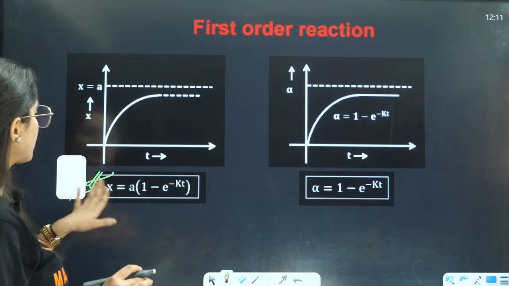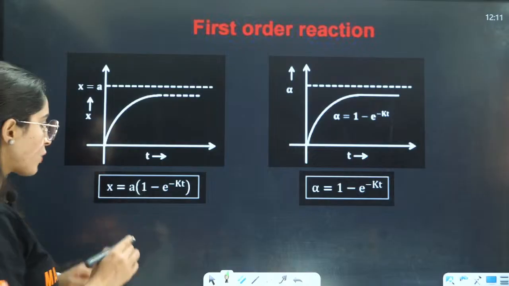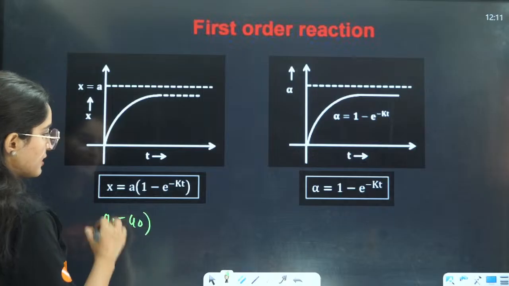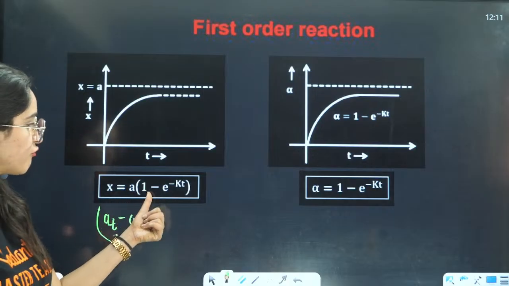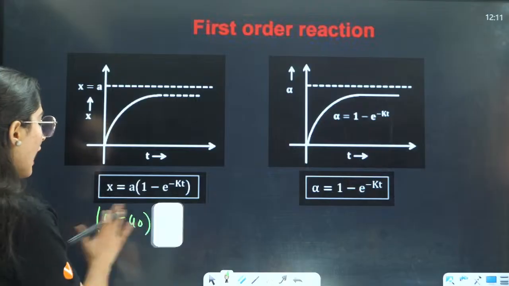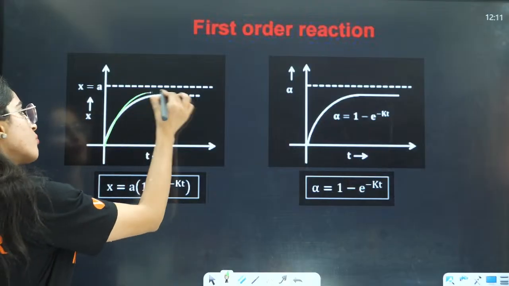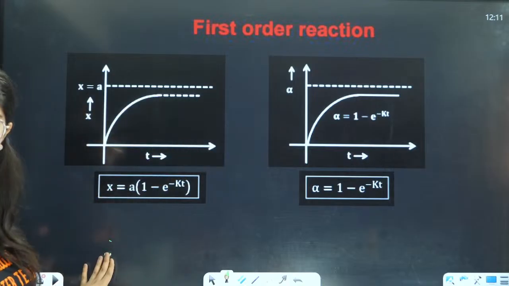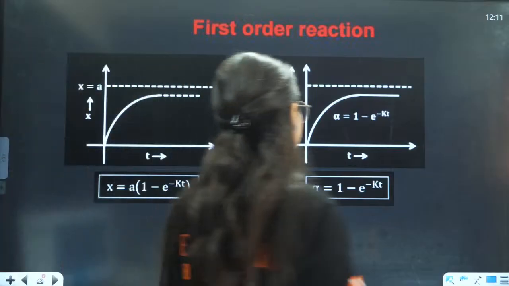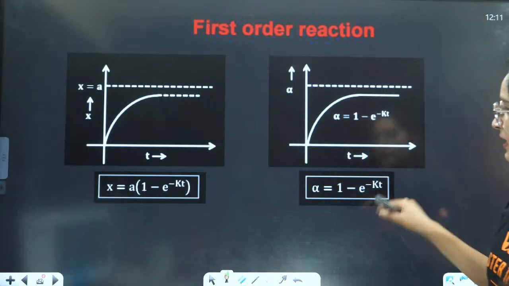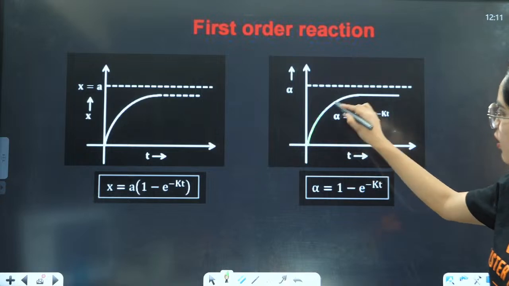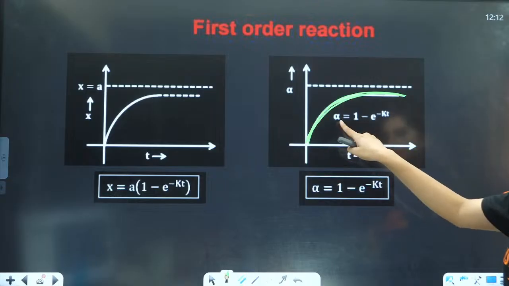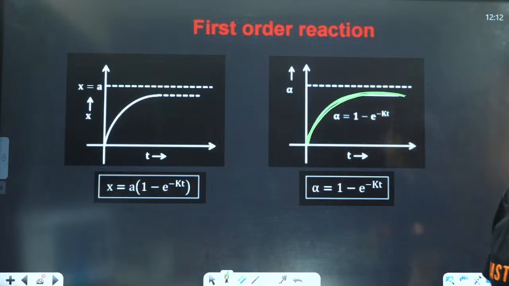Now, if you talk about the next thing, here you just need to understand this as it is. So basically, if you have x, what? A naught minus At, or you can say At minus a naught, that is equals to a naught times 1 minus e raised to power minus kt, and here the graph is going to be positive like this. If you talk about this graph, alpha is equals to 1 minus e raised to power minus kt. Now this is also going to be a positive graph like this, because here we are going to write that alpha is equals to 1 minus e raised to power minus kt.